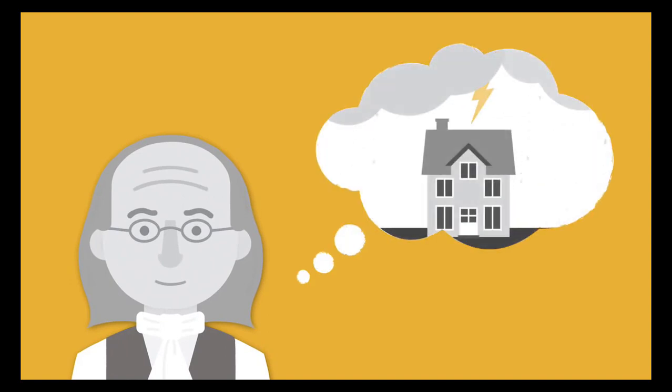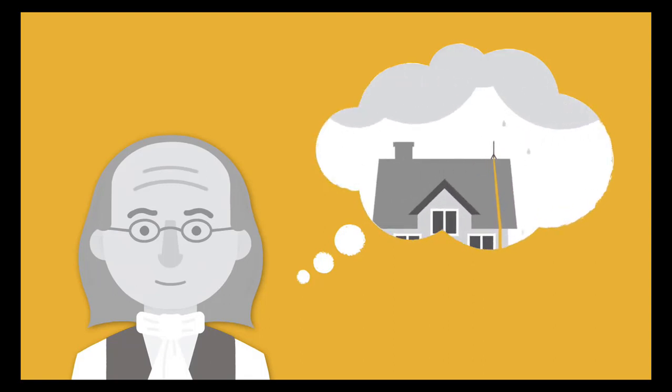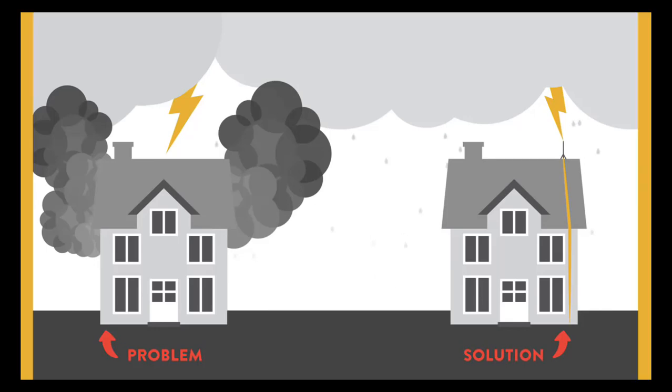But wait, this story has a happy ending. Benjamin Franklin became interested in this particular problem due to his research and experimentation with electricity. To solve this problem, he invented the lightning rod, which kept the lightning from entering the home. Here we can see the problem and solution of the story. Because the destruction of property was a negative effect, it can be identified as the problem. The solution, thanks to Franklin, is the lightning rod.